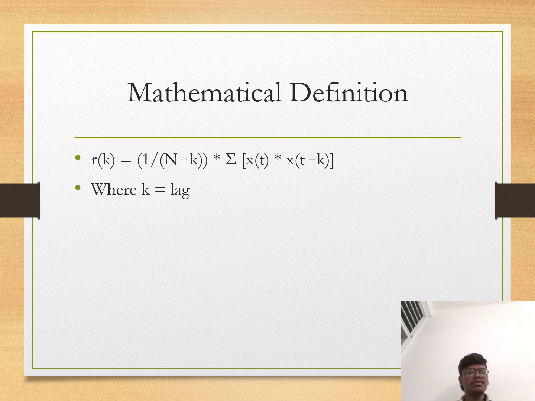For discrete time autocorrelation, for a discrete time signal x of n, Rxx of k equals summation from n equals minus infinity to infinity of x of n times x of n plus k, where k is an integer representing the lag, and Rxx of k is the discrete autocorrelation sequence.